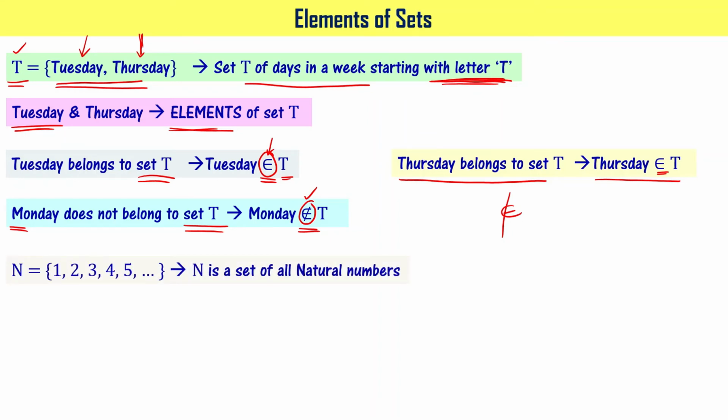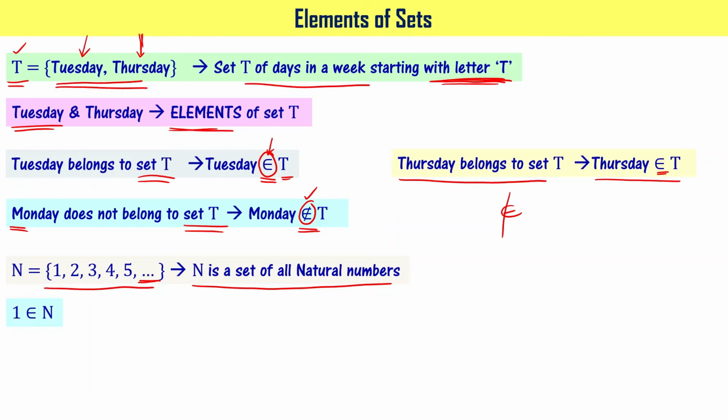N equal to 1, 2, 3, 4, 5 and so on. When you write like this, N is a set of all natural numbers. This so on symbol says that N is a set of all natural numbers. Got it?